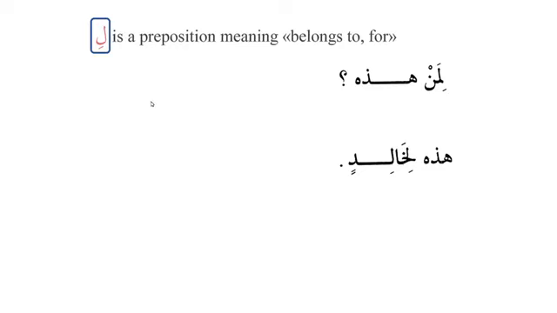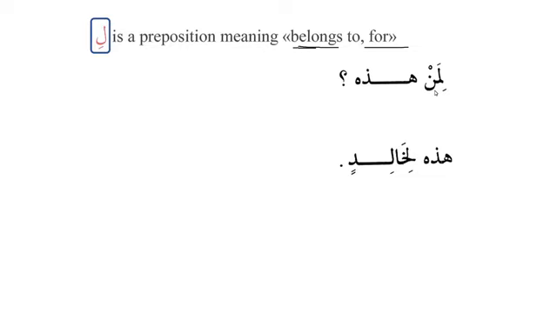We have already learned 4 prepositions: fi, min, ila, and ala. So 4 of them we have learned starting from lesson number 3 and then continued. And now, inshallah, we are going to learn about the preposition which is li. And it is used to give the meaning of belongs to or for. So this is the fifth preposition that we are going to learn, which is li.